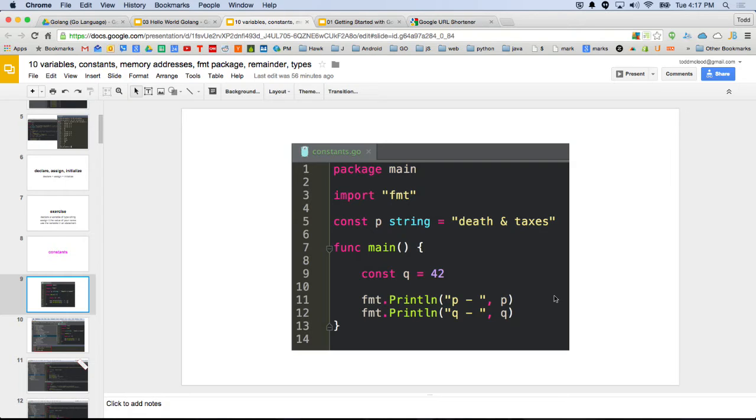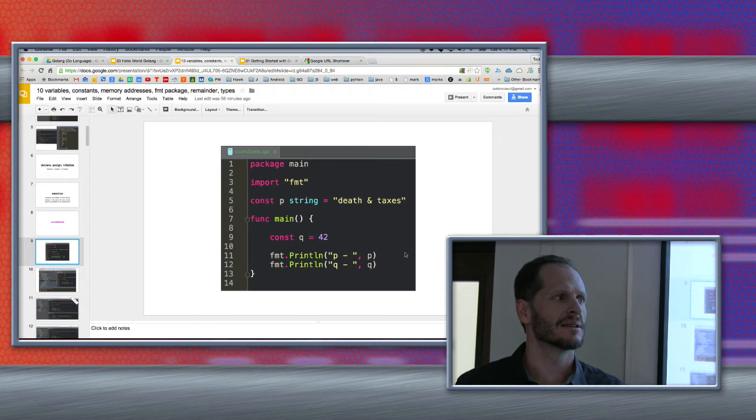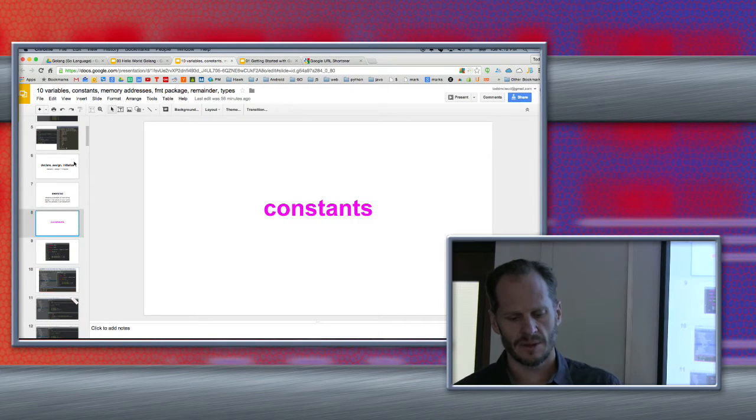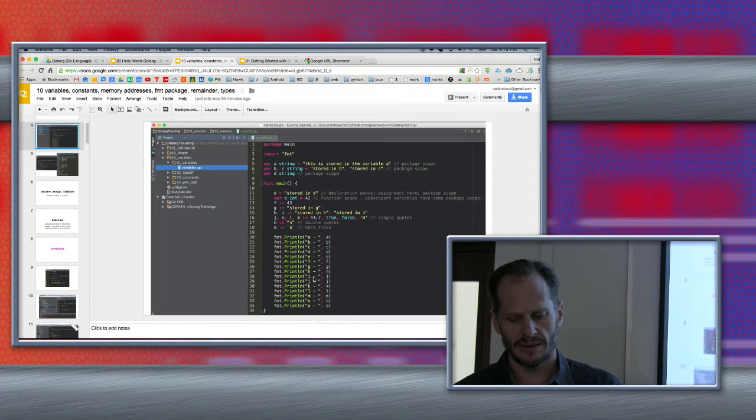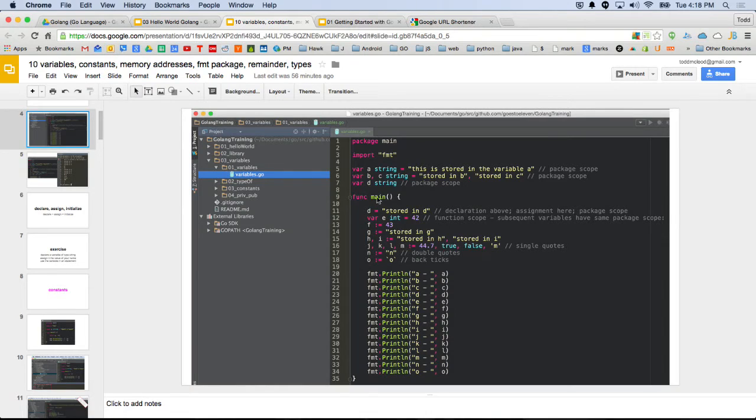So where can you use the := ? The only place you can use it is inside a function. We were just looking at the := bit right here. I'm in func main. I couldn't use := out here, right outside of a function, just in the package. So does that mean, like in JavaScript, that you couldn't call it outside of the function because it's not a global variable like the others? Yeah, good question.